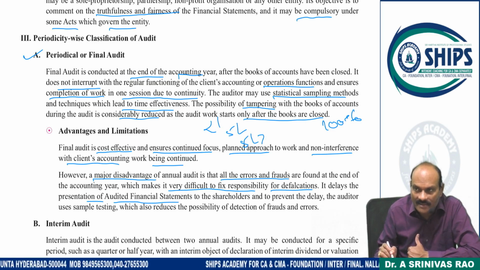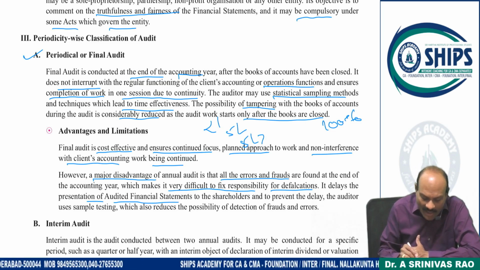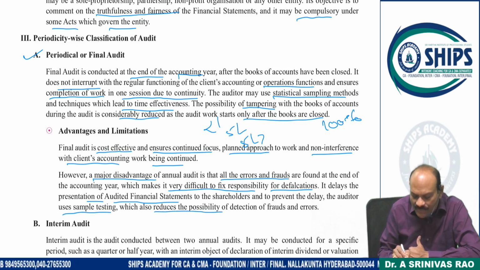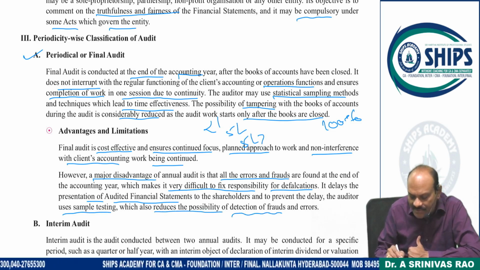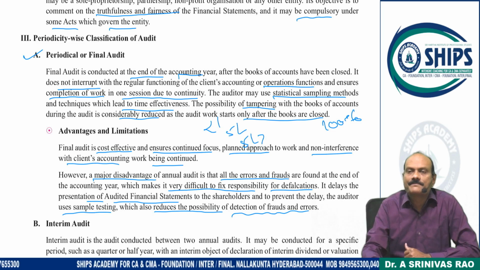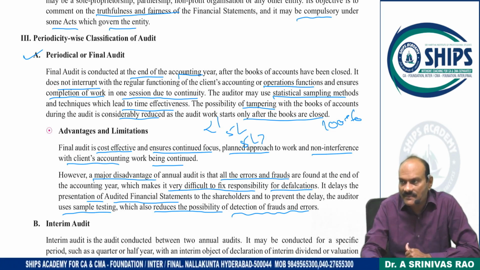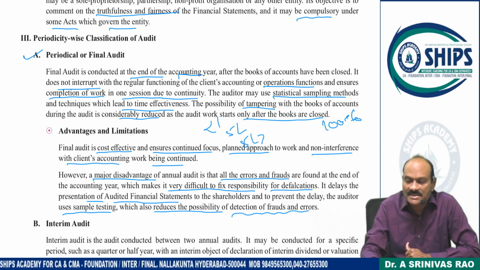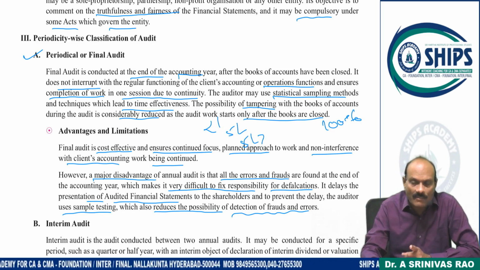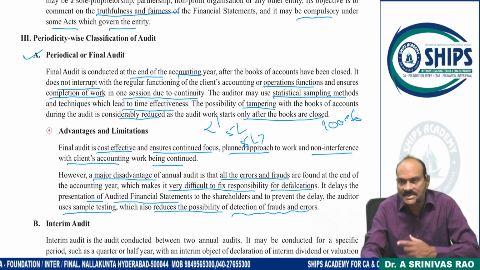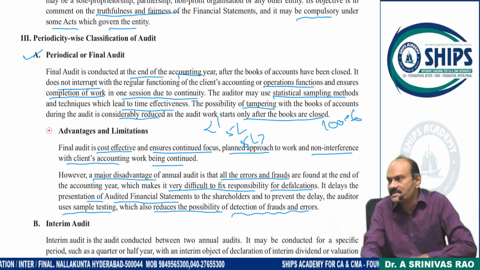Audit work may get delayed, and the auditor uses sampling testing, which reduces the possibility of detection of fraud and error. Because my sample size is more, risk will be more. If sample size is less, risk will be less, but more time I have to spend on that. Definitely, if sample size is increasing, risk also increases.